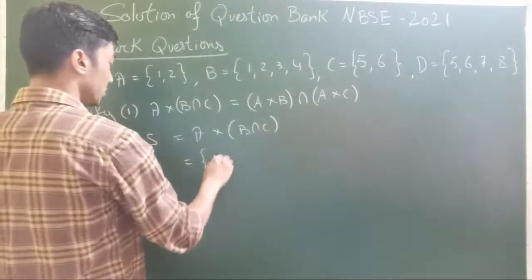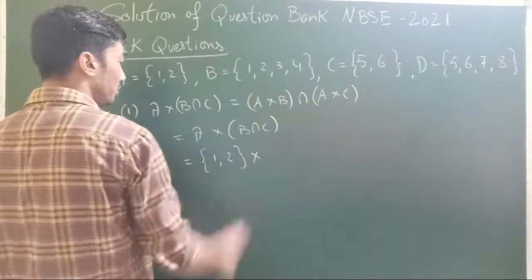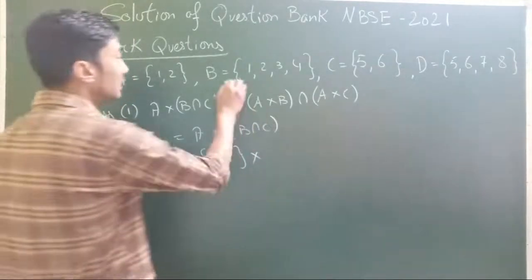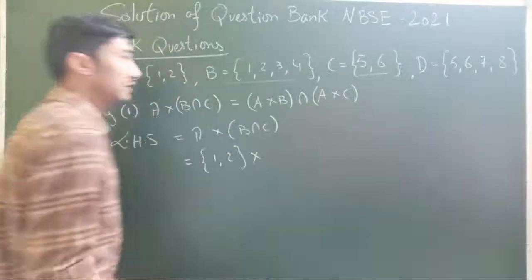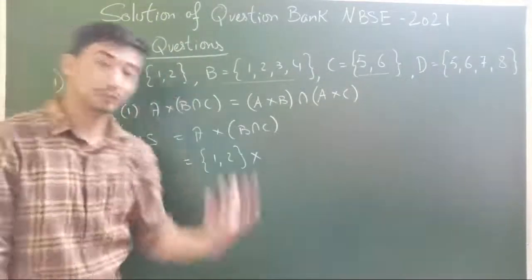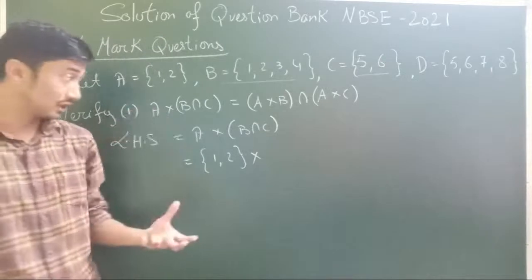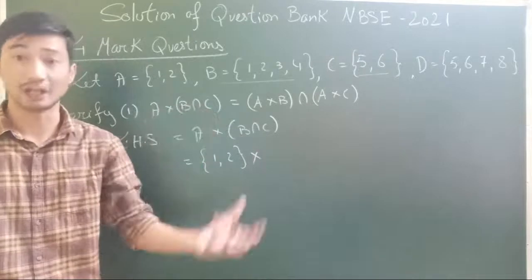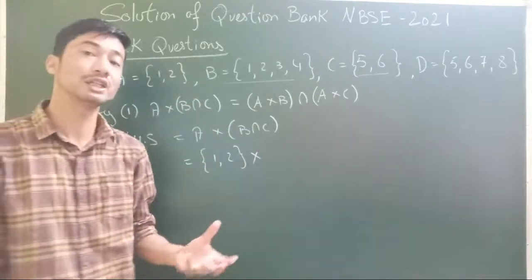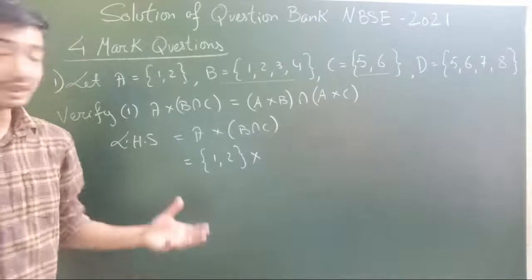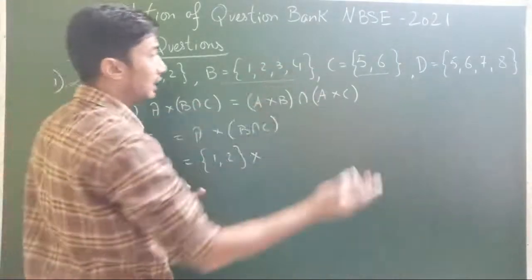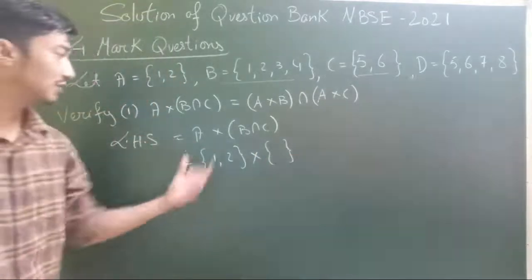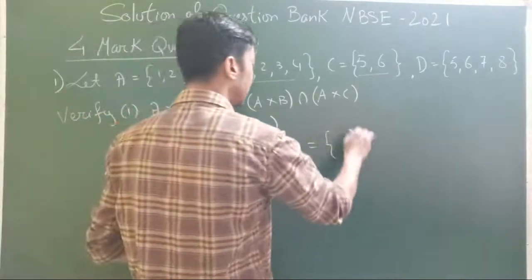Our set A is {1, 2}, cross B intersection C. Now B and C intersection means the common elements. I will be assuming that you already know a big part of the syllabus, so I'll not be discussing in detail the concepts and how we come about that. I'll be going straight to the solution part only, so please bear with me. Here we do not have any common elements, so this is going to be a null set. The Cartesian product of a set with a null set will result in a null set again.